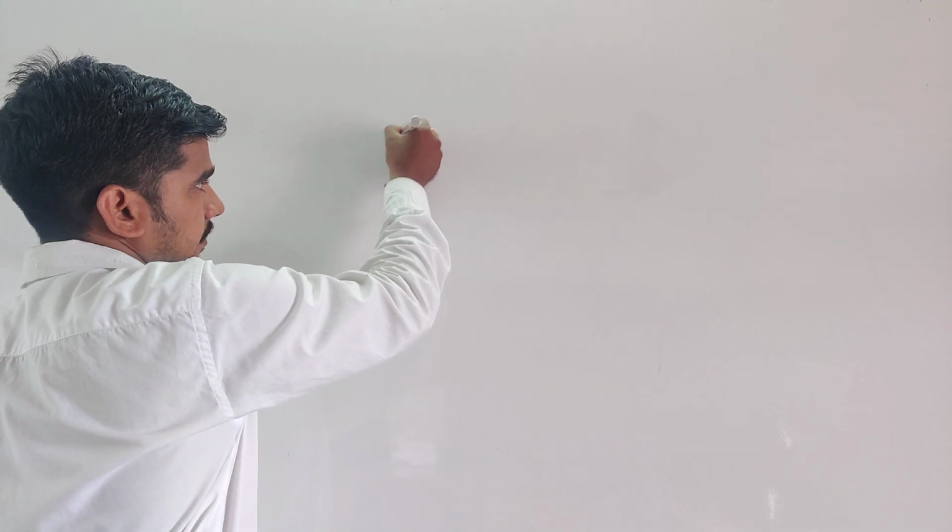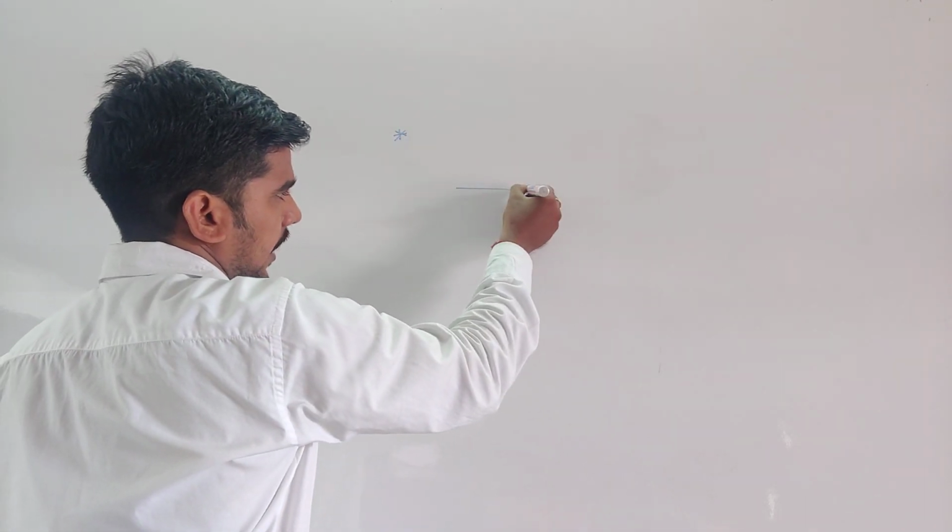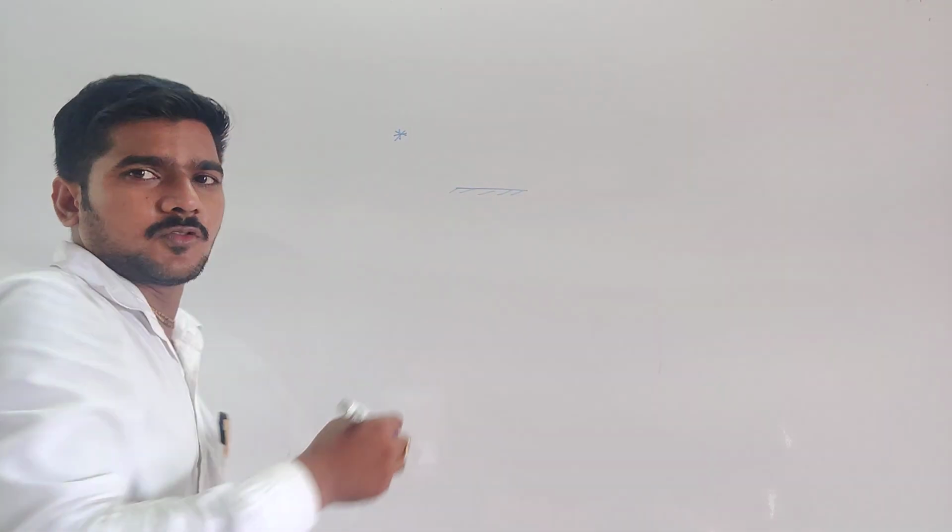Okay, we will discuss some questions on this concept. Suppose the question says, this is the Earth. Write down the question.